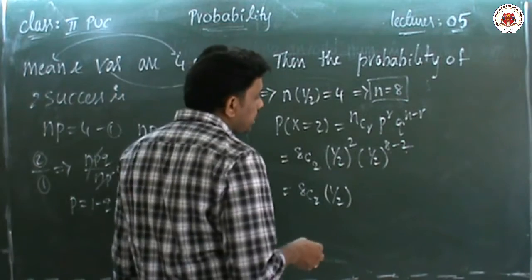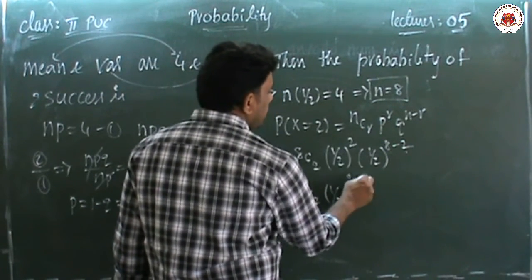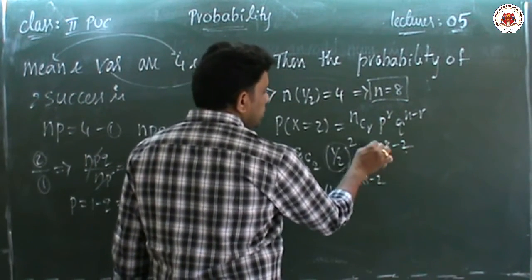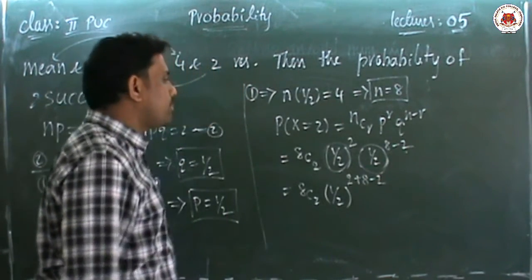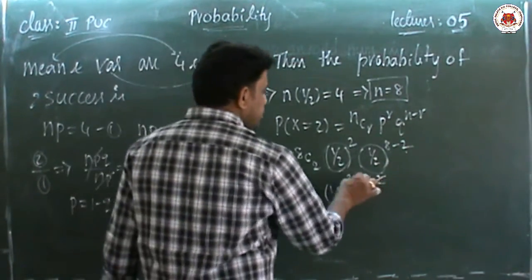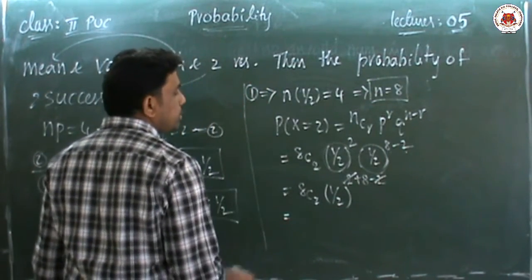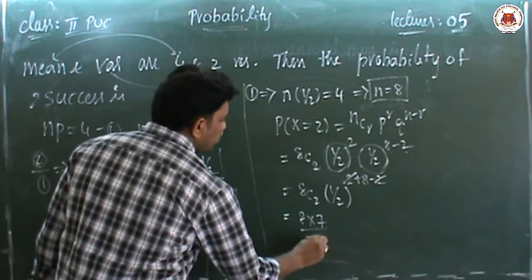Children, listen carefully here. Bases are the same: a power m into a power n. The formula is a power m plus n, because this is 1 by 2 and this one is also 1 by 2. So 2 plus 6 gives the power 8. Then 8C2 value is nothing but 8 into 7 by 2 into 1.